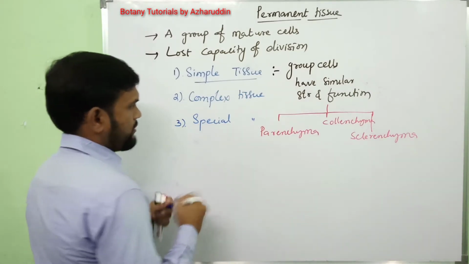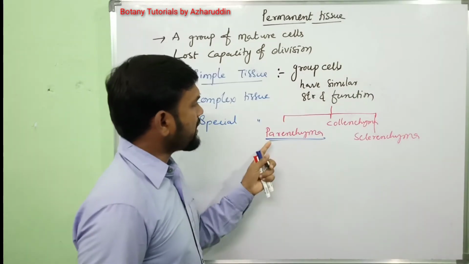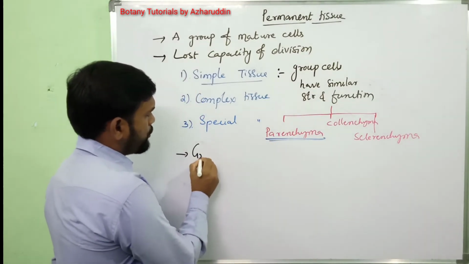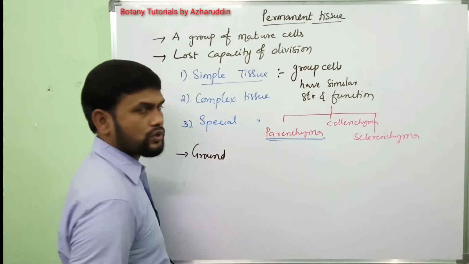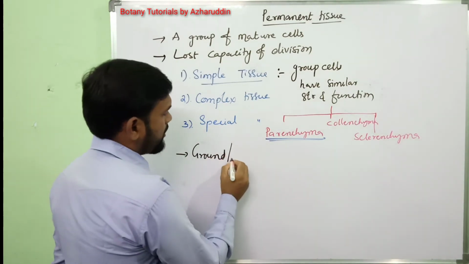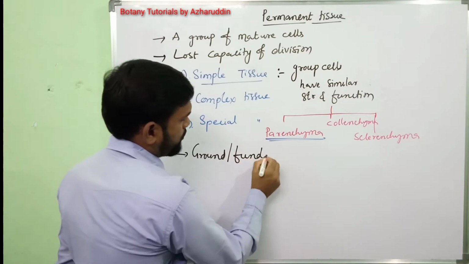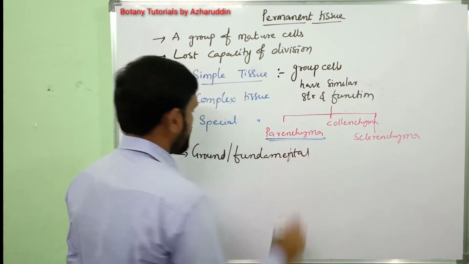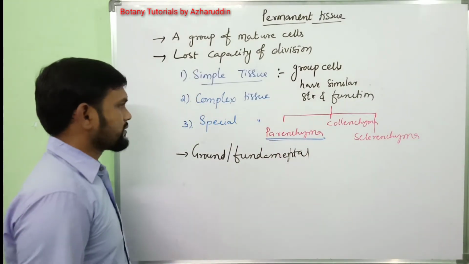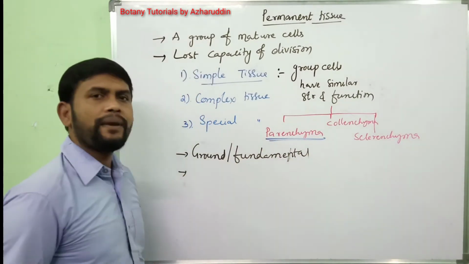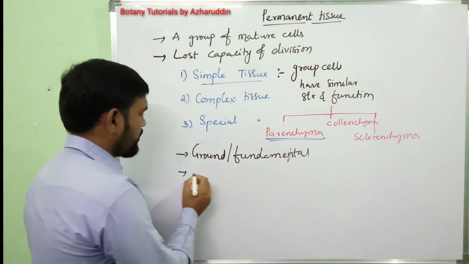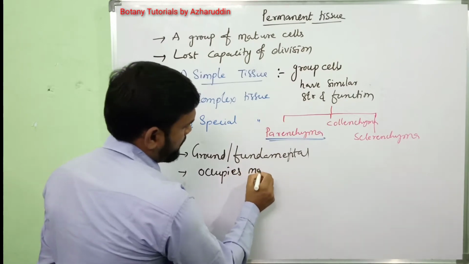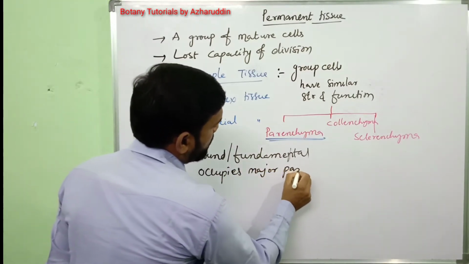Coming to parenchyma. Parenchyma is also called fundamental or ground tissue. Next, it occupies major part of the plant body.